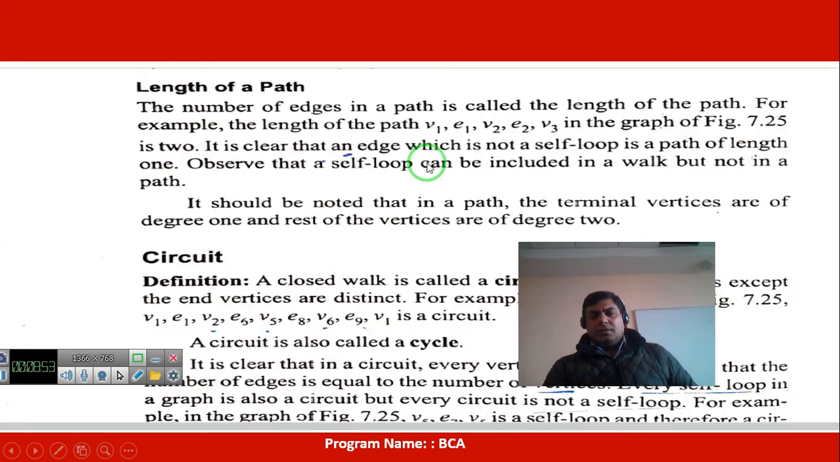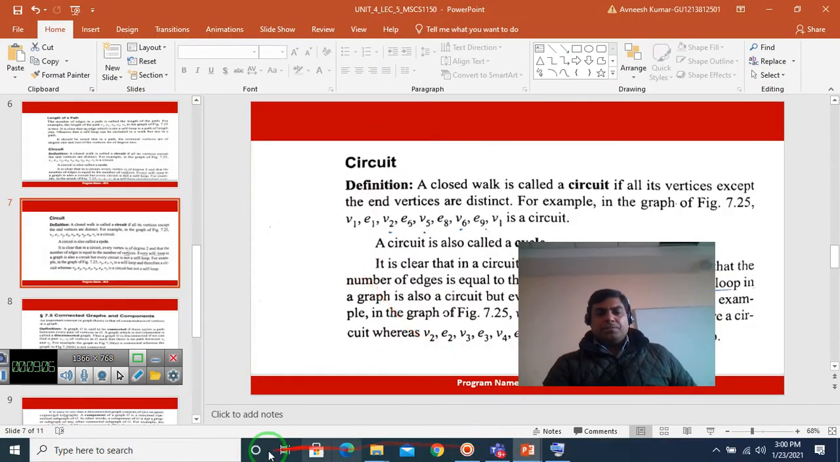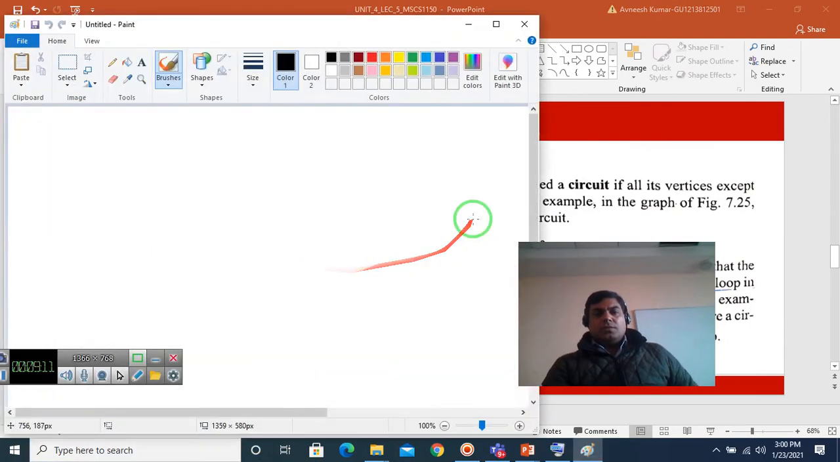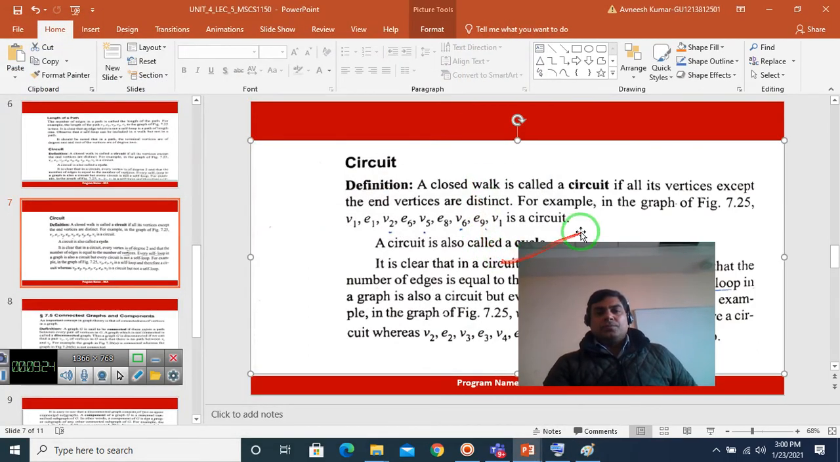But the condition is that in a self loop vertices have been repeated, the initial and final vertices coincide, because the loop is in this way. Just like that, initial and final vertices coincide. This is a self loop, so a vertex has been repeated, so this is not a path, this is a walk, a closed walk. Okay,